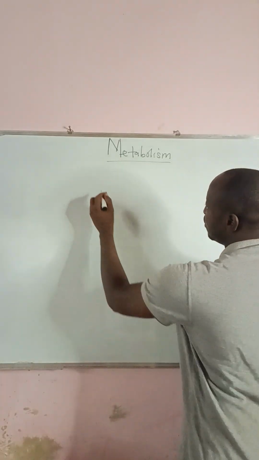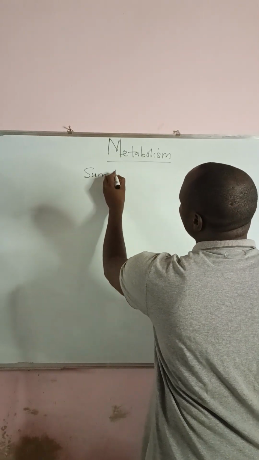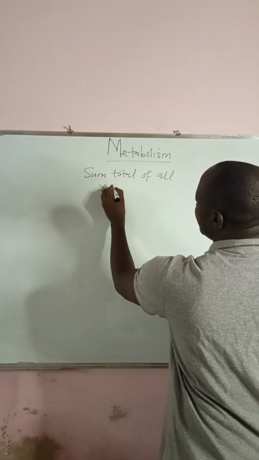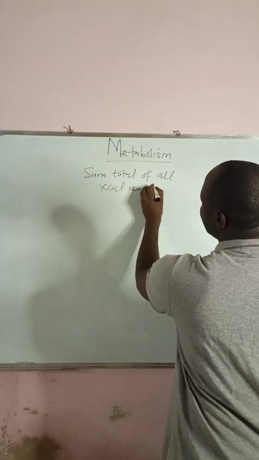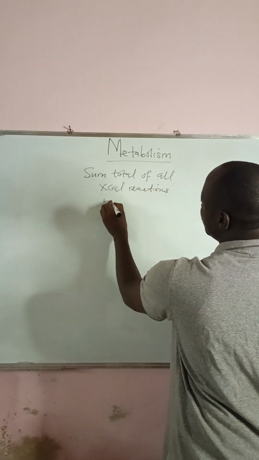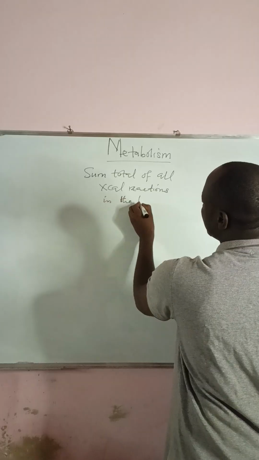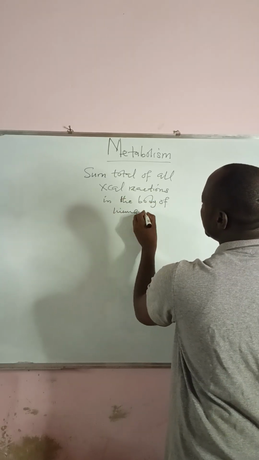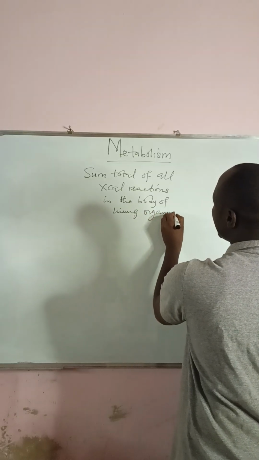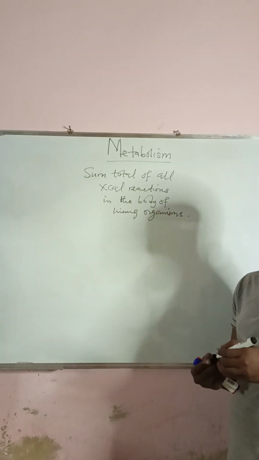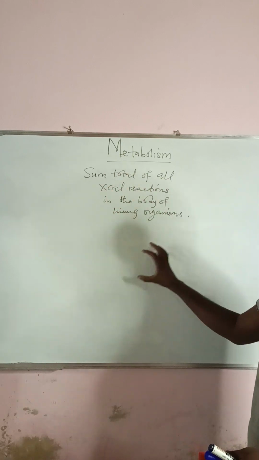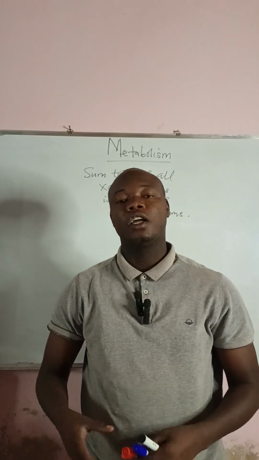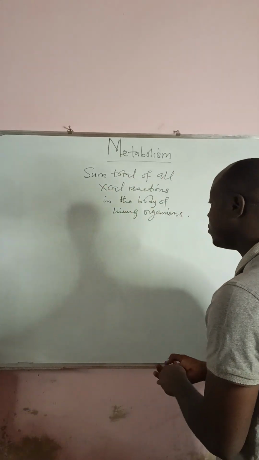So the sum total of all chemical reactions in the body of a living organism is what we call metabolism. So the sum total of all chemical reactions that are taking place in the body of a living organism is what we call metabolism. And we have different types of metabolism.